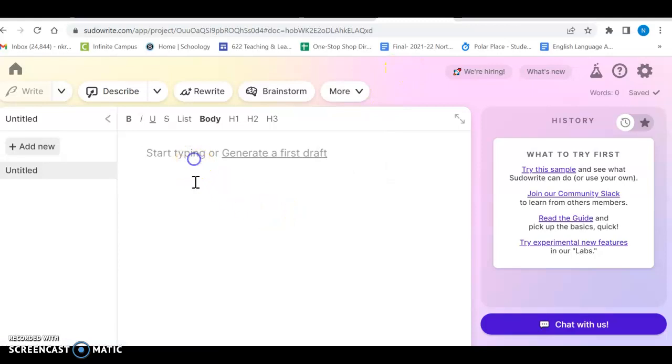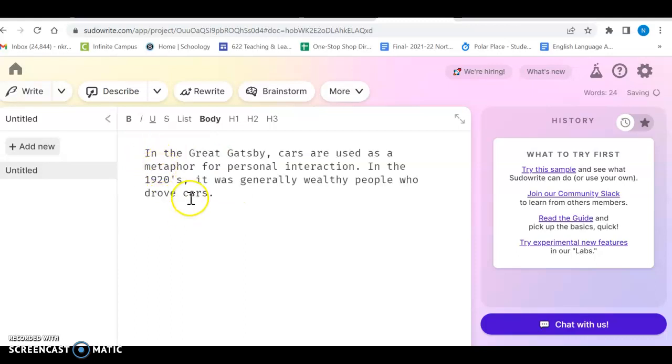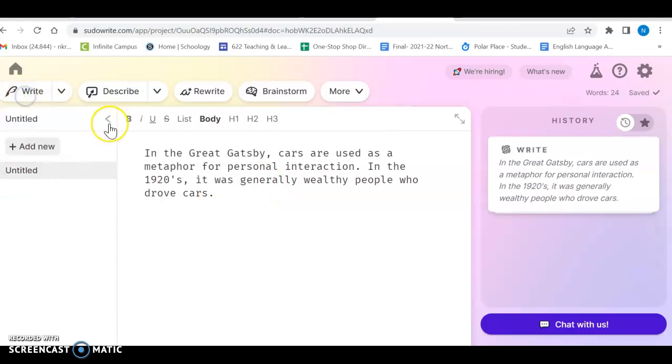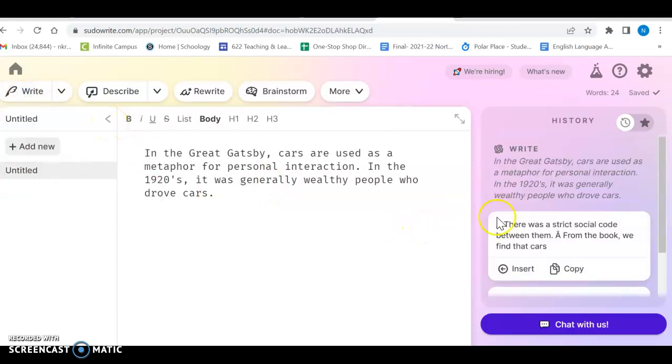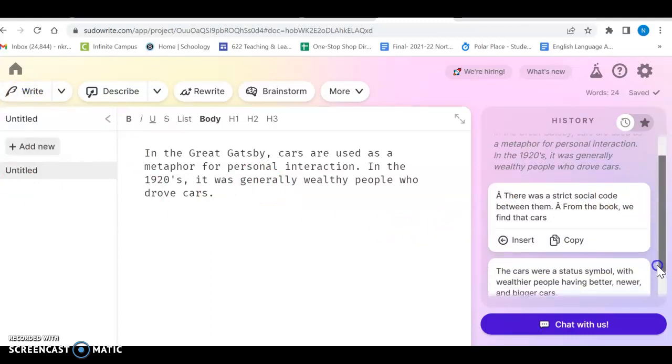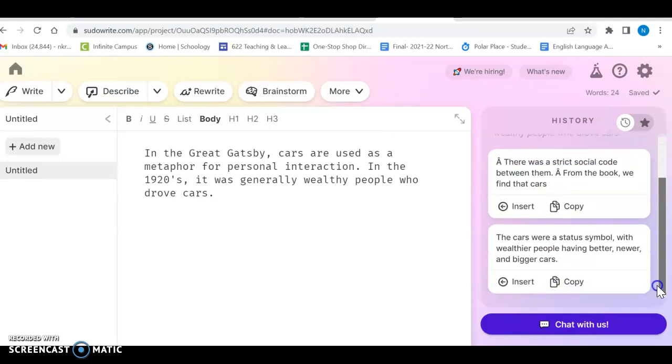So just a short example of what I'm talking about. I just wrote a couple sentences about The Great Gatsby, kind of from an essay that we use, right? So this is a pretty minimal amount of text. There's nothing fancy. And even this is just right from the assignment. You click write, and it's going to generate some text over here on the right side of the screen. And it generates two different types of text, right? The kind of two different directions for this essay to go.